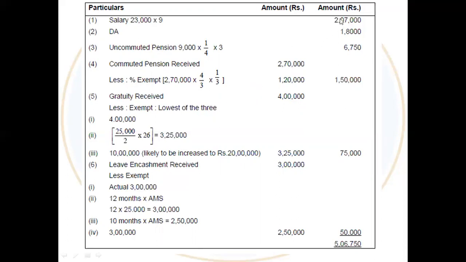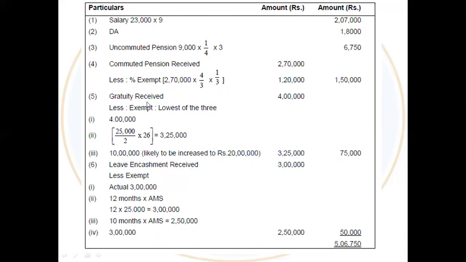The salary, the DA, the uncommuted pension, and the commuted pension. So we will deduct: his commuted pension is actually 2,70,000, and his exemption is 1,20,000 by this calculation. So if we deduct 1,20,000 from 2,70,000, the amount will be 1,50,000. That's in the final column.